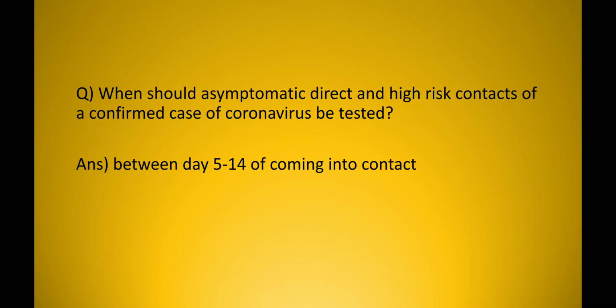Now an important question: when should asymptomatic, direct and high risk contacts of a confirmed case of coronavirus be tested? So the answer is between day 5 and 14 of coming into contact. This is because 14 days is the incubation period of coronavirus.